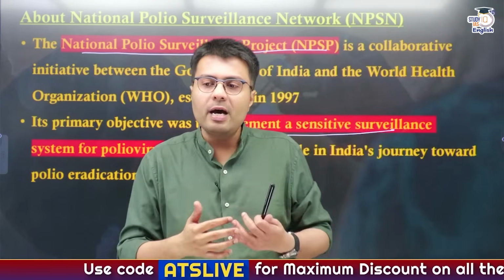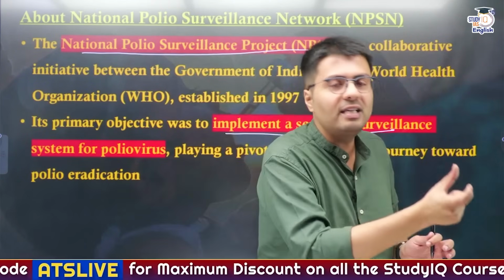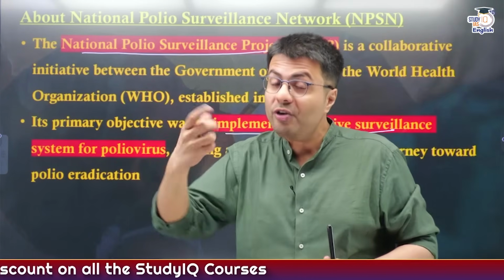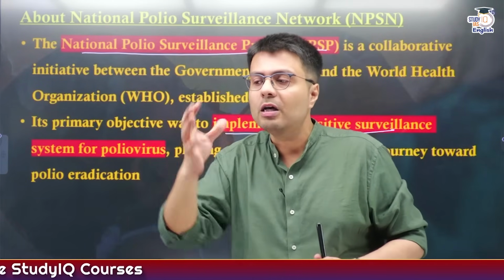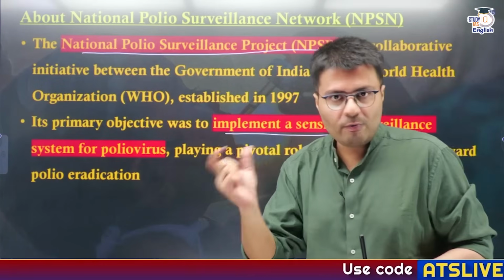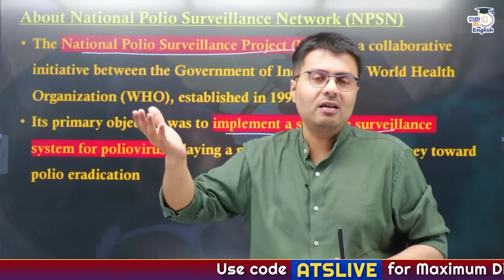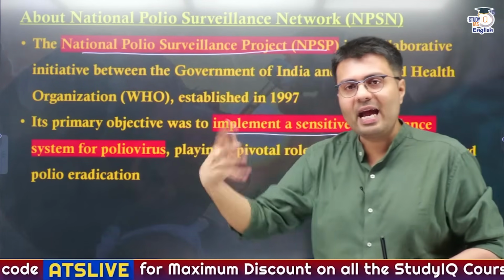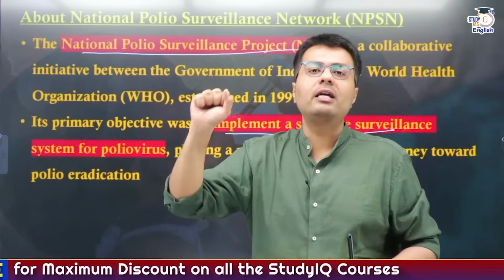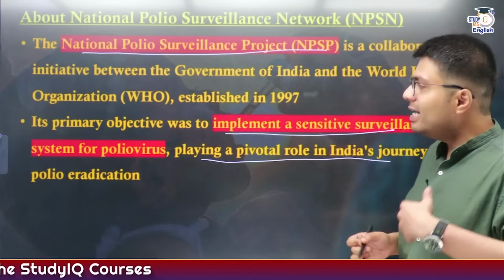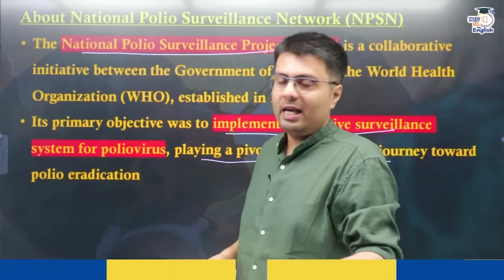To survey poliovirus, many healthcare professionals also take samples from sewage systems, because the transmission of this virus is by the fecal-oral route. So by testing the sewage waste, you can understand the prevalence of polio. If polio exists in a society, you can find it by surveilling the sewage systems, right? So it played a very pivotal role in India's journey towards polio eradication.